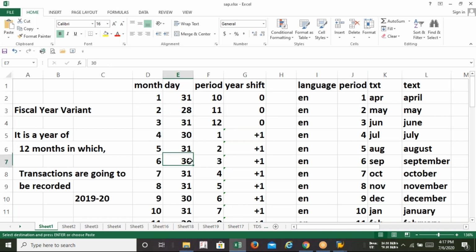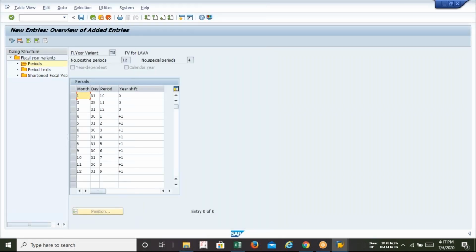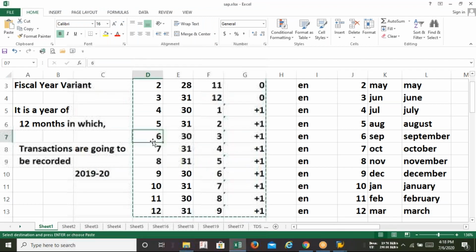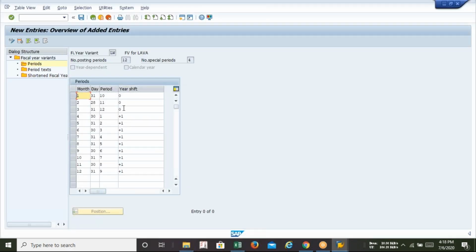Then March, April, May, June. So you all know this childish thing we need to configure in SAP. That's why I have maintained all this in Excel, because in Excel I have a drag down option. I just copy from Excel and paste. Do not try to write over here, because then you have to write 1, 2, 3, 4 till 12 manually. But in Excel, we put 1 and drag to the 12th row, so Excel automatically fills all the values. So that's why we maintain all this in an Excel sheet, copy from it, and paste into our target location.